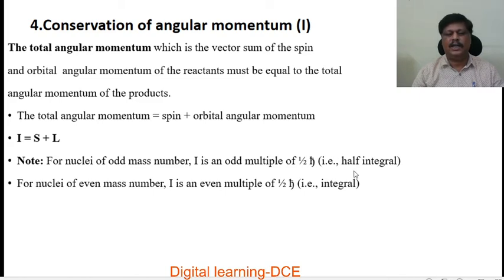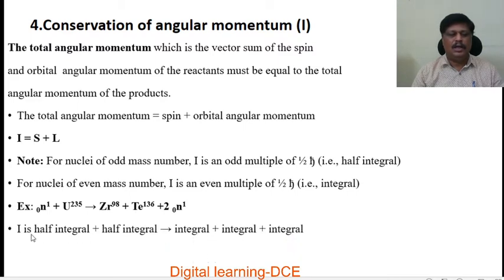This is half integral, this is integral. For example, a neutron bombards uranium 235 and gives rise to zirconium 98 plus tellurium 138 plus neutrons. I is half integral.